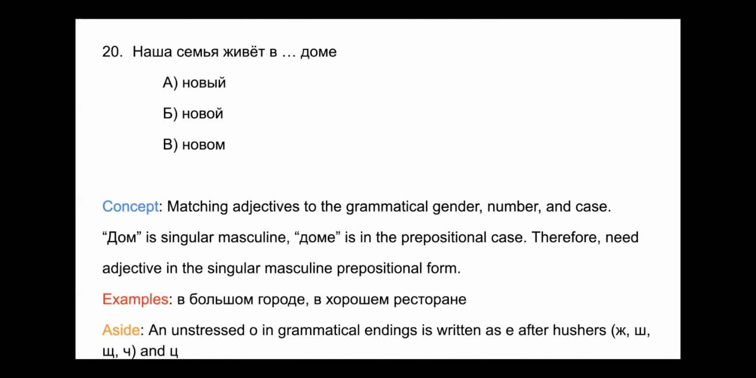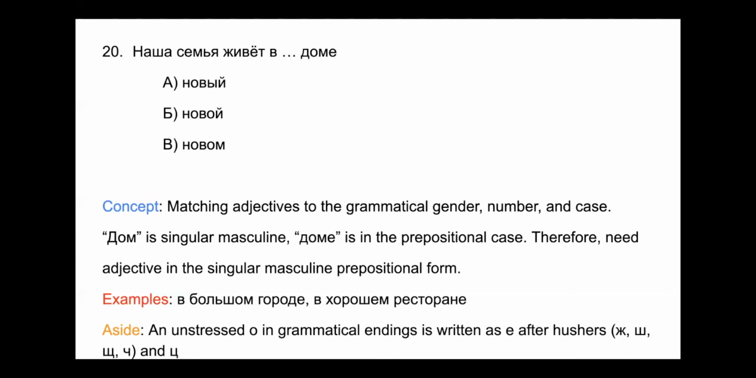Номер 20. Наша семья живет в новом доме, или в новом доме. Дом is singular masculine, and дом with an е attached to the end is going to be the prepositional case. We can tell дом is singular masculine because we have a hard consonant ending М. So we see доме is in the prepositional case, and so we need an adjective in the singular masculine prepositional form to match it. So what does that form look like?